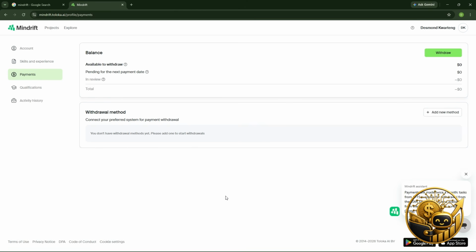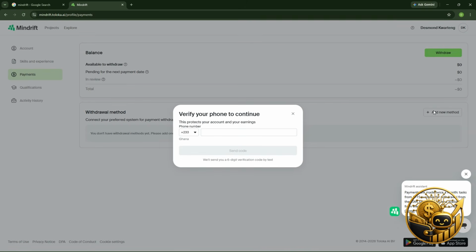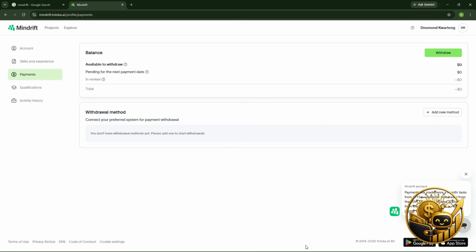Okay, so since you are from an African country or Asia or the US, you have to link a payment method. A payment method can be like PayPal, Payoneer, Skrill, ATM, but this Mindrift company only has some specific payment methods that you can use. Here I have to add my phone number, which I'm not interested in doing right now. So I'll go back to an account that I already have, and I'll show you the payment methods you can add.